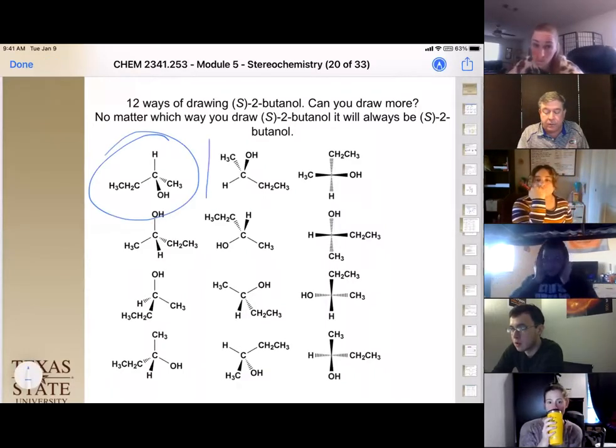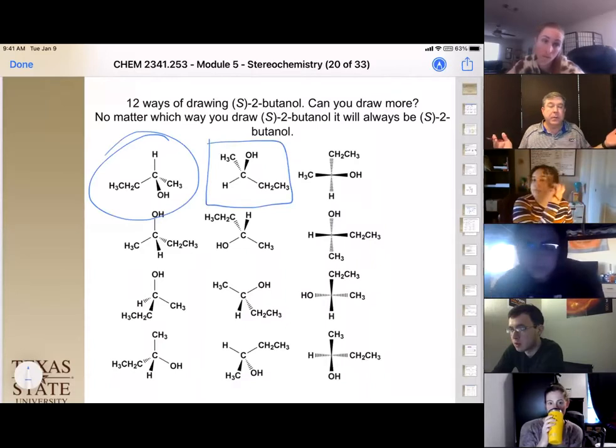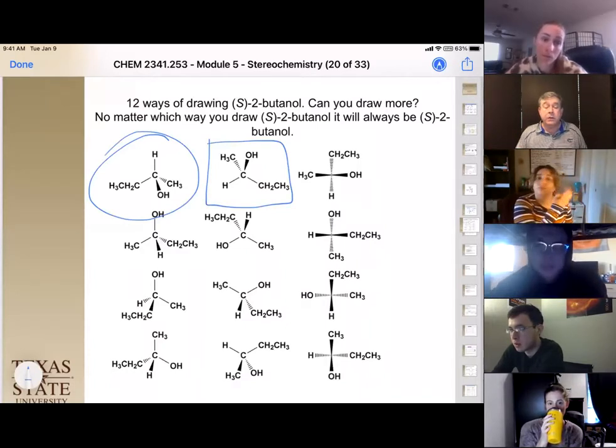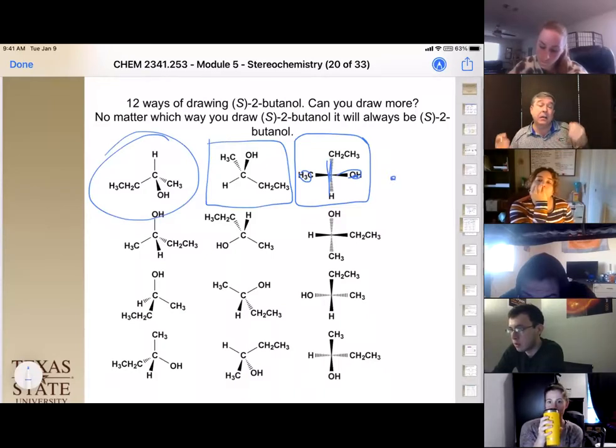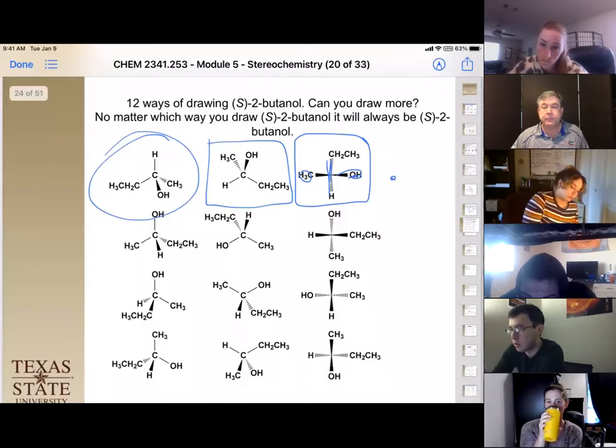And so they actually draw it where the bottom part's in the plane, and that's fine too. And you can do it in a cross-like configuration if you draw the 2 opposing ones in the same type of wedge. So notice both of those are going down, both of these are coming up, and only the center carbon is actually in the plane of the paper. Any of these drawings is appropriate because it shows us its 3-dimensionality. Okay, questions on that?